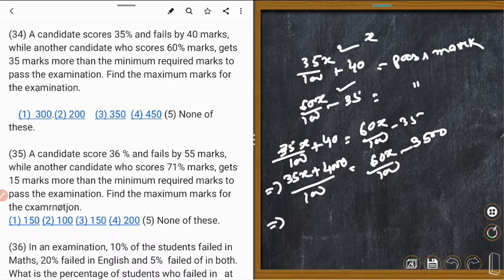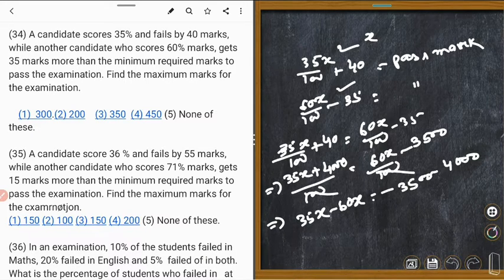Implies that 100 cancelled. Next, 35x minus 60x is equal to minus 3500 minus 4000.